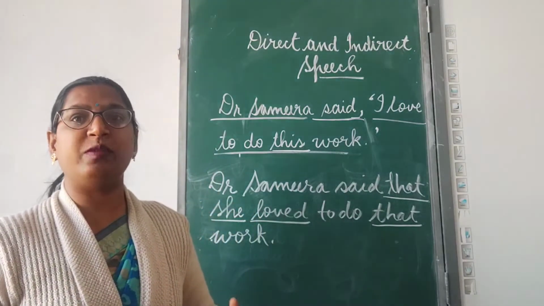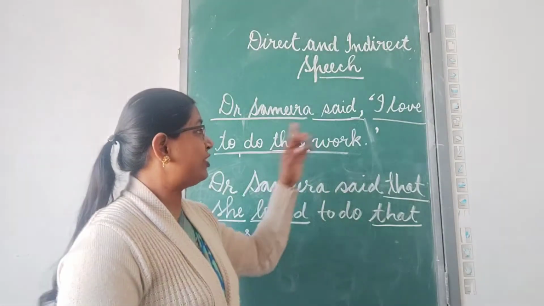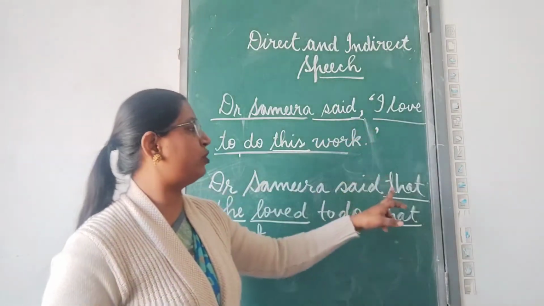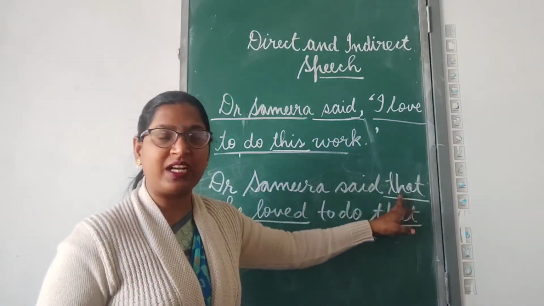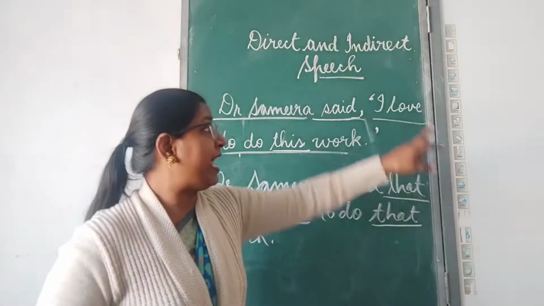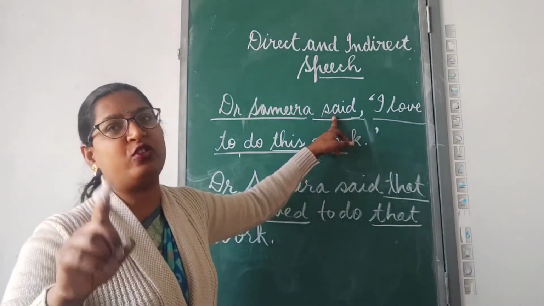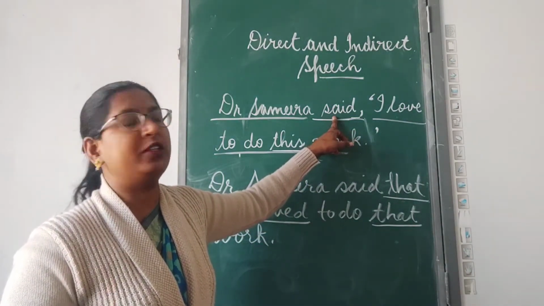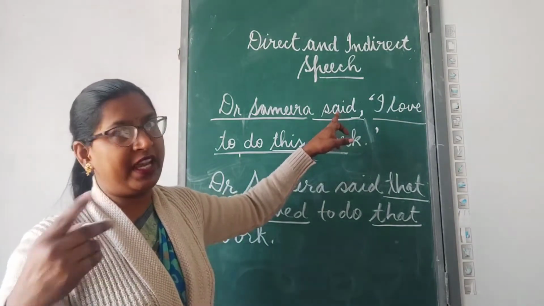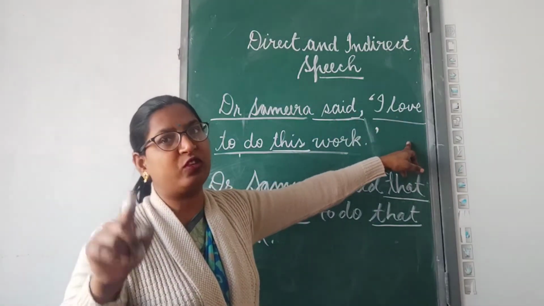So, dear children, we make so many changes when we change from direct to indirect. First of all, the comma and inverted commas are removed. The introducing verb and the quoted speech are joined together by using a conjunction. Then the pronouns are changed. The tense of the quoted speech is changed according to the tense of the introducing verb. Always remember, in direct speech there are always two verbs, the introducing verb and the verb of the quoted speech.